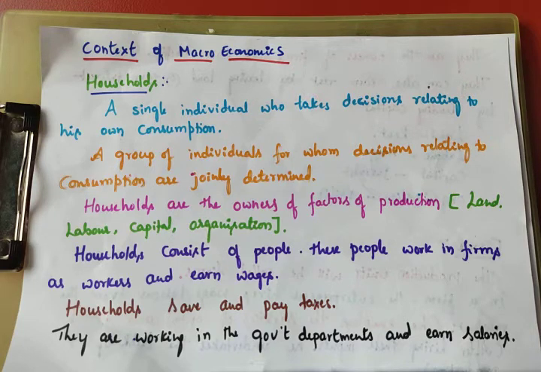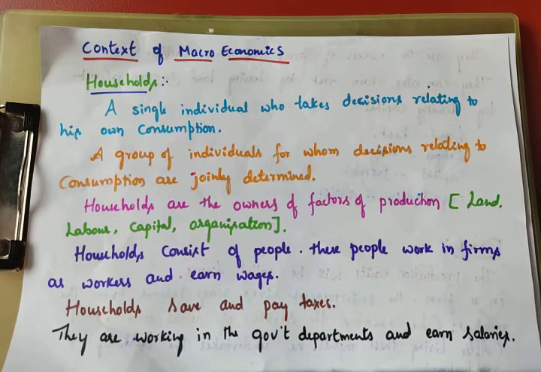macroeconomics, the scope of macroeconomics explains what the areas under macroeconomics are. It refers to the area of study under macroeconomics because it covers a wide range of macroeconomic variables such as national income, aggregate employment, aggregate money, aggregate demand, aggregate supply, aggregate investment, aggregate consumption, aggregate expenditure, general price level, like this.